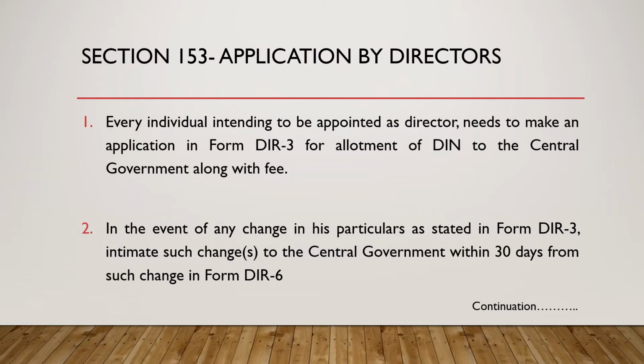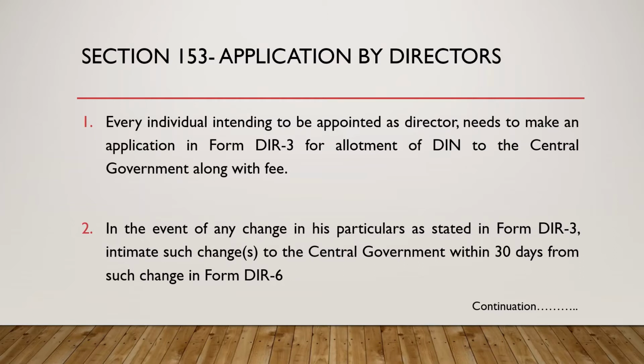From there you have to download the form DIR3, fill the form online and submit it along with the fee. The form goes to the central government, and the central government will issue the DIN number within a month, or within a specified date as per the Act.